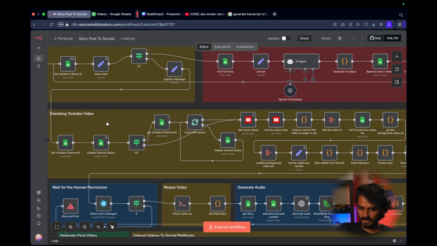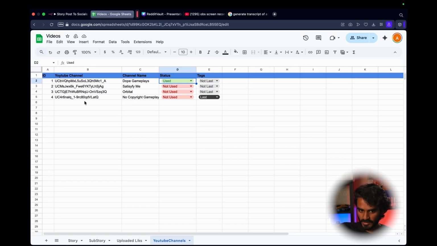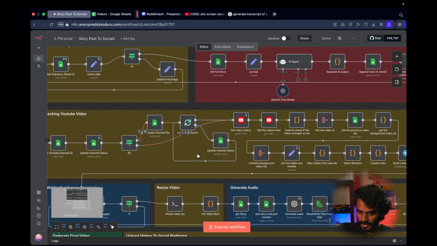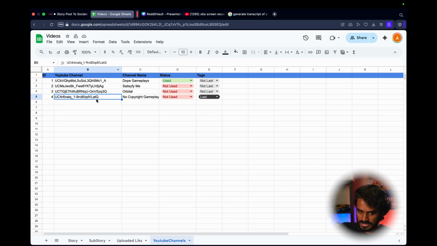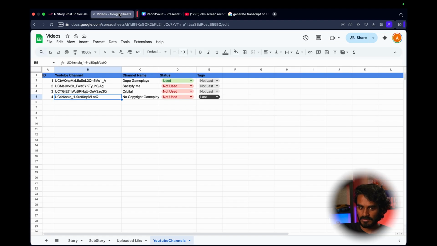After setting the user status, it checks if the channel ID that we took has the tag as last. If it is the last, then for the next videos, it again needs to go from the starting. So what it does is I have created a loop over here. If it is last, it goes through this, gets all the channel IDs, and sets all the status to not used. After updating all the status to not used, it proceeds with the channel ID that we fetched, that means the last channel ID.